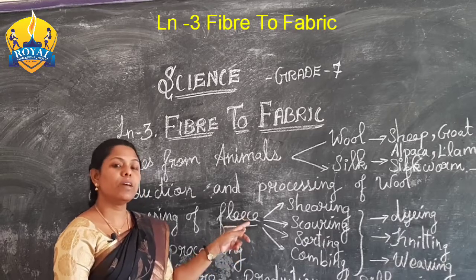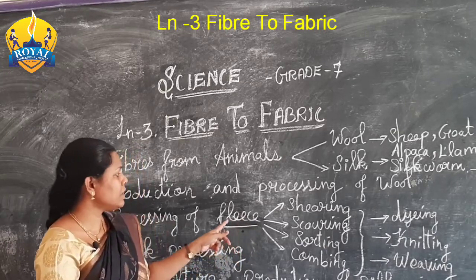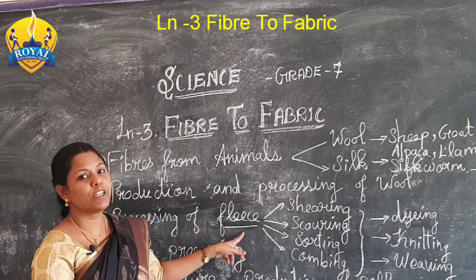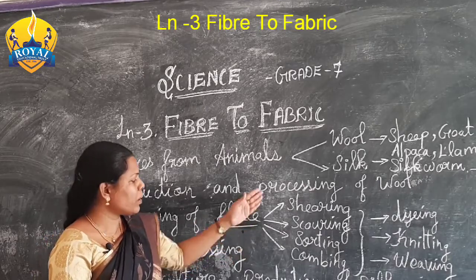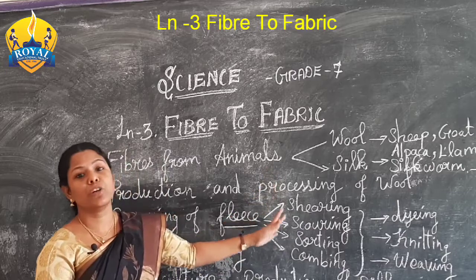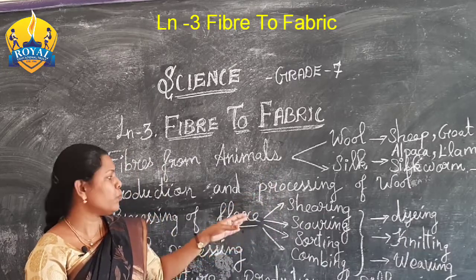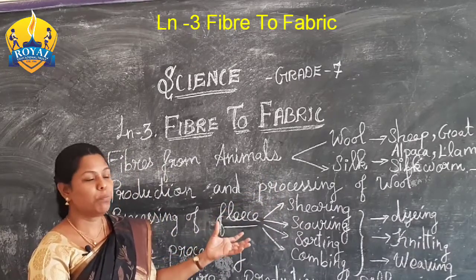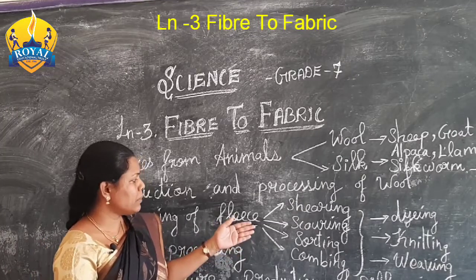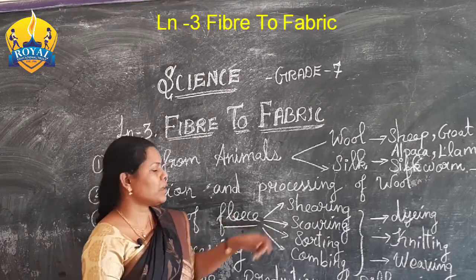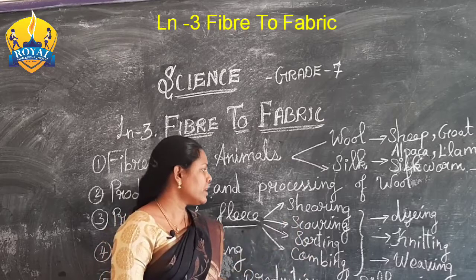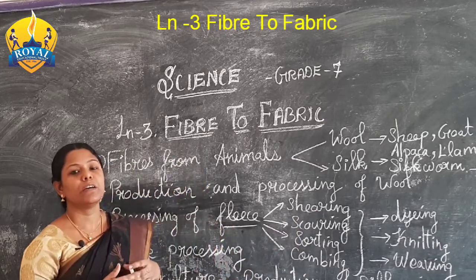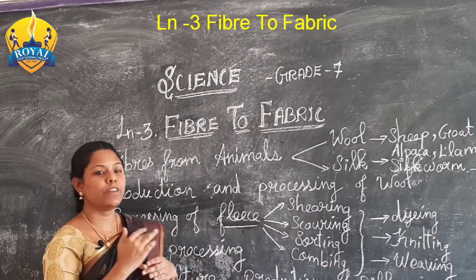So after we cut the fleece, the fleece will be very dirty, so it will go through processing in many ways. After that only we get pure wool. The processing has many types. The first one is shearing. Shearing is first of all cutting the thick hair of the sheep.